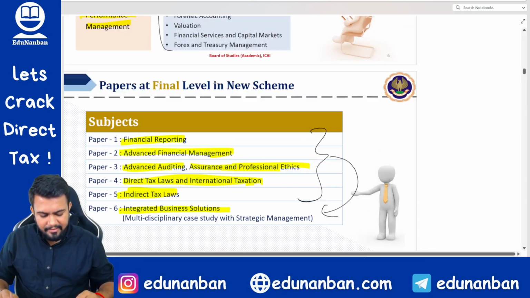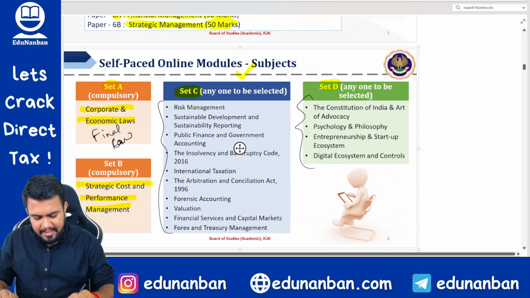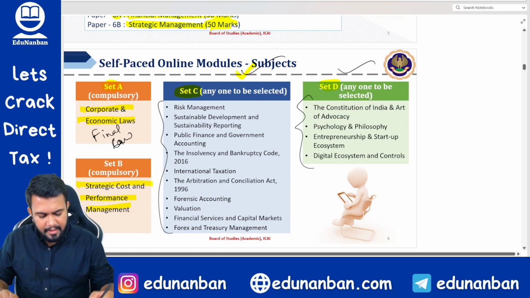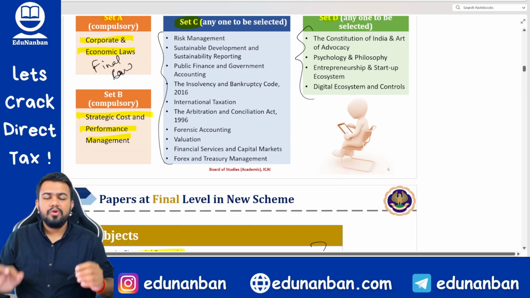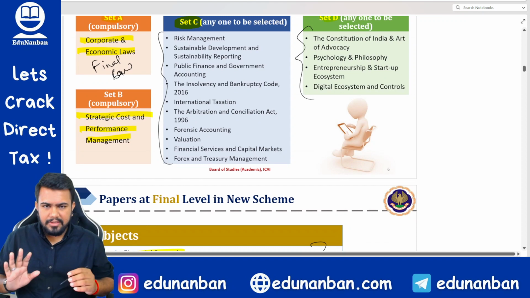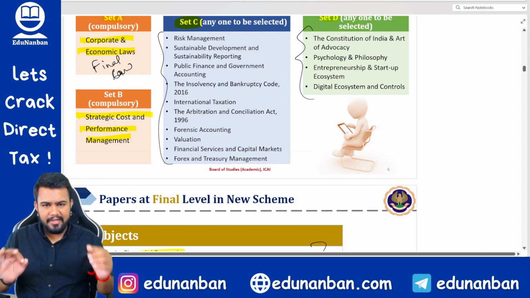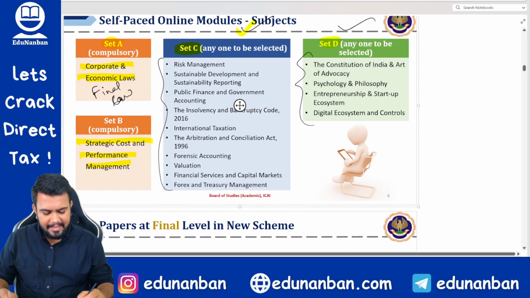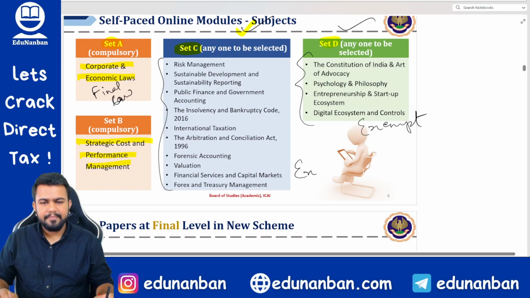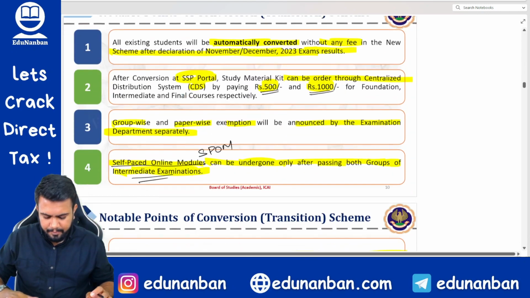So these two electives are there, right? Set C and set D. If you have cleared both groups of intermediate under old course, that is 8 papers if you have cleared, then set C is exempt and set D is also exempt. You need not undergo.